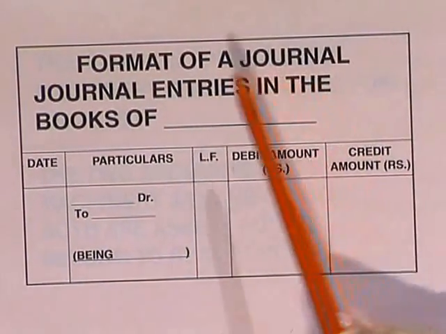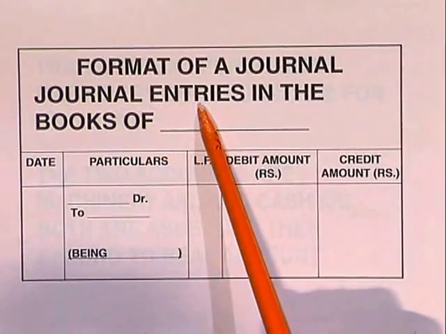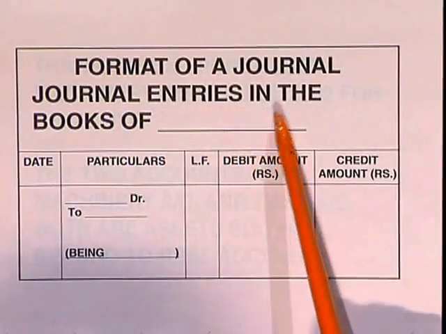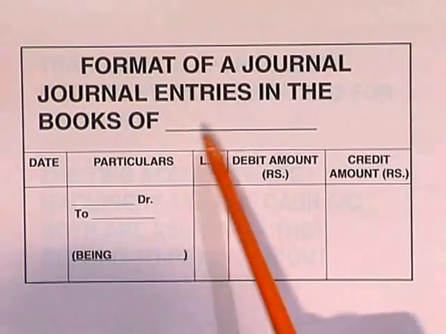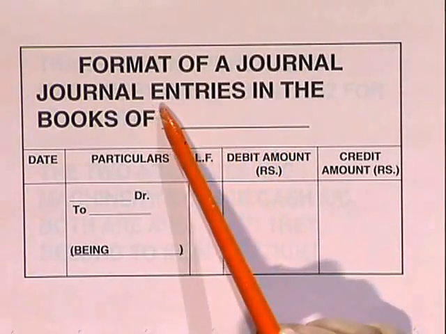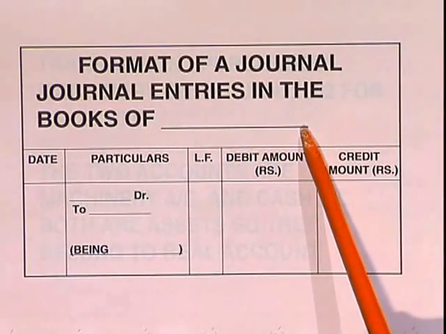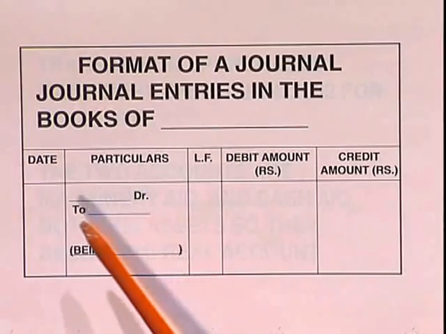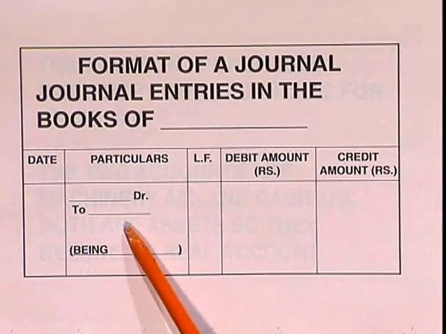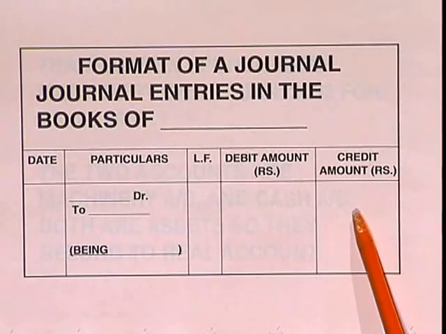Okay, so let us now see what is the actual format of a journal. Firstly, there will be a heading: Journal entries in the books of dash. In this dash, you write the name of the firm or the business, some XYZ company limited. Next, we will see what are the columns. Here we have 1, 2, 3, 4, 5 columns. So, a journal is having 5 columns.